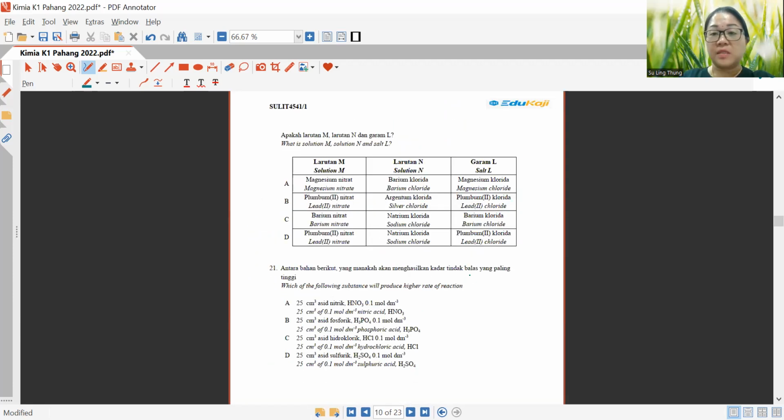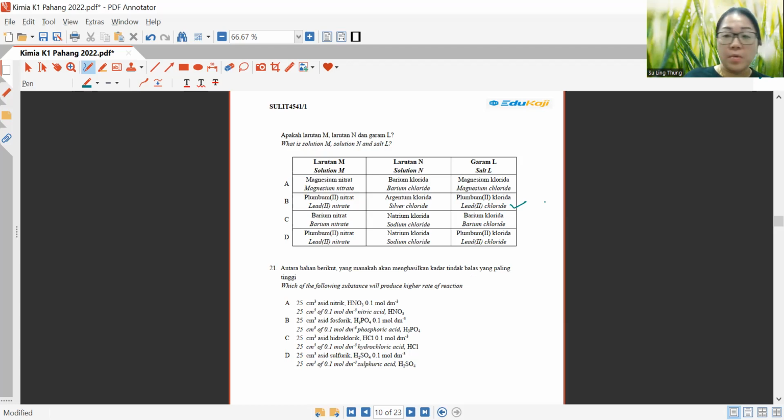So in this case, firstly, you need to detect which one is the insoluble salt L. If you have insoluble salts, in this case, lead(II) chloride is insoluble.